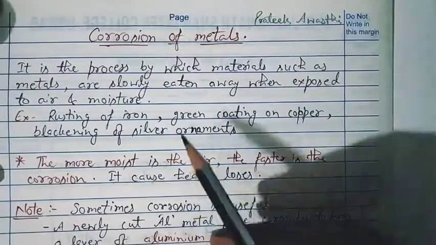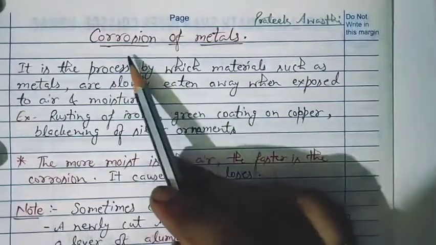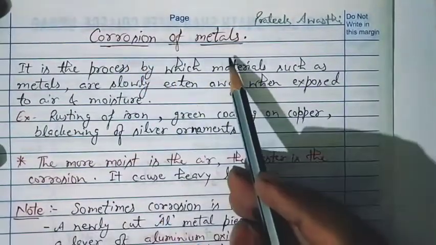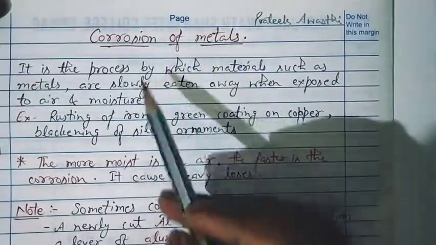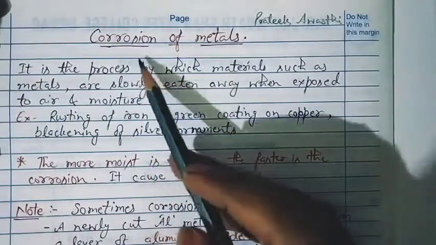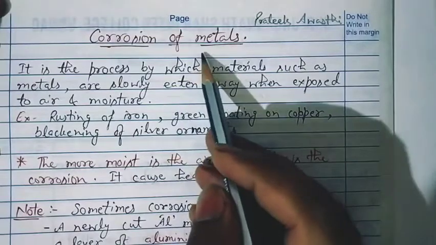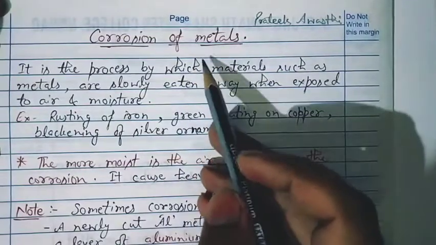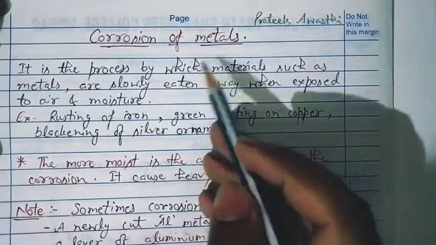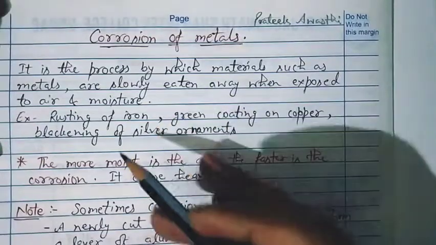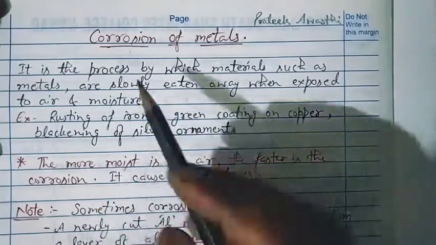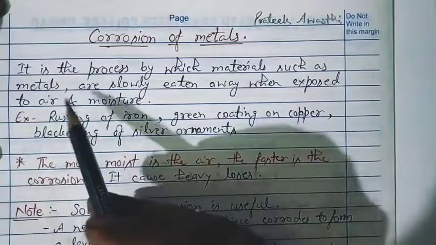After the study of noble metals, let's start the next topic, that is corrosion of metals. Corrosion of metals is the basic problem with metals: the metals generally used in our daily life get harmed by some chemical or other substance, and that is called corrosion. Let's understand by the definition.